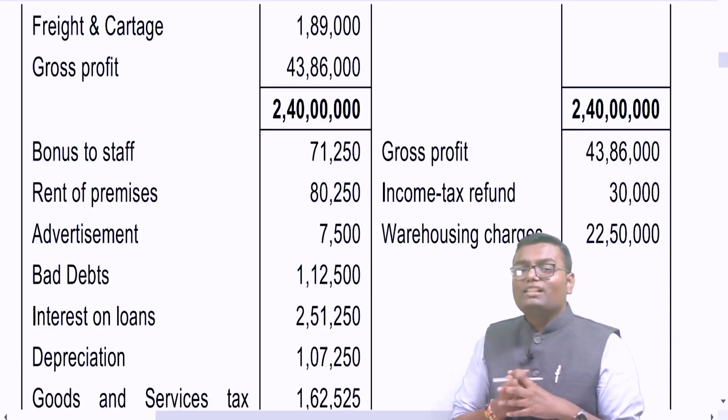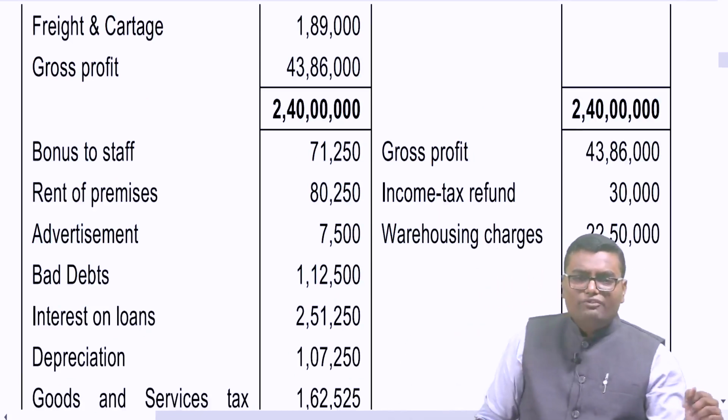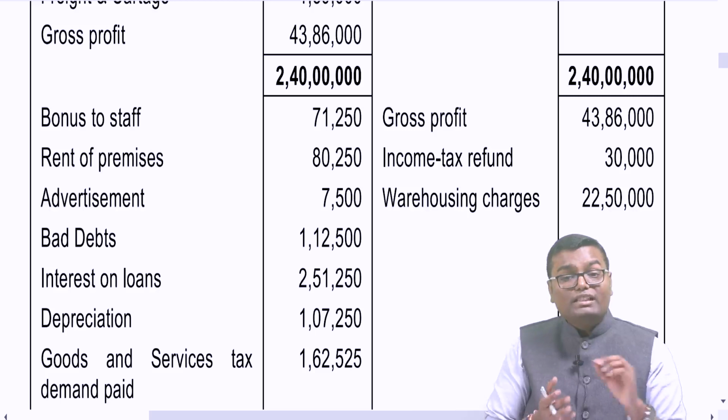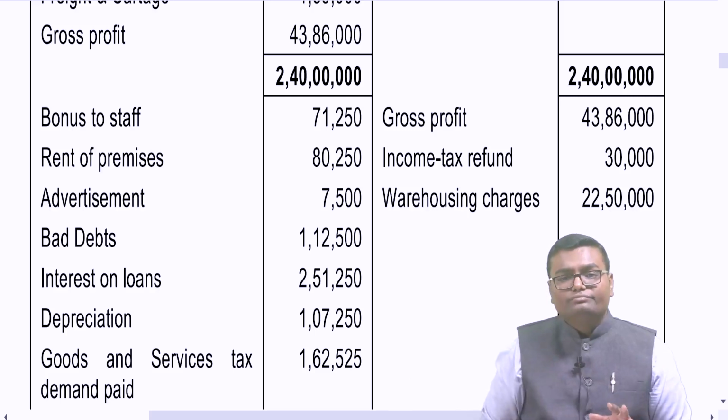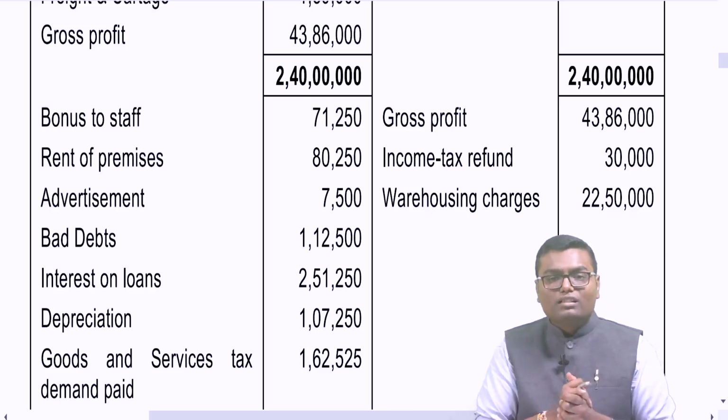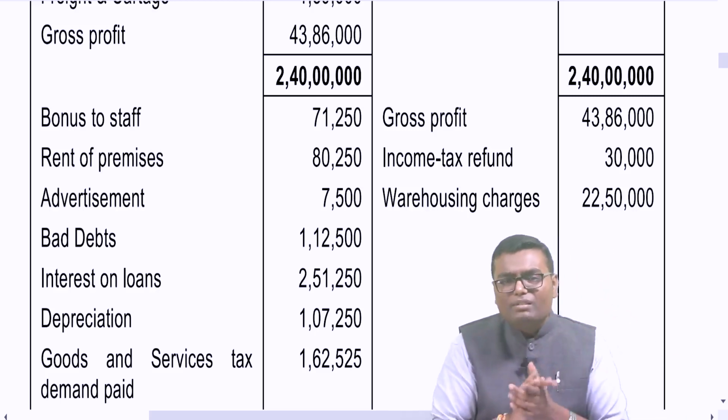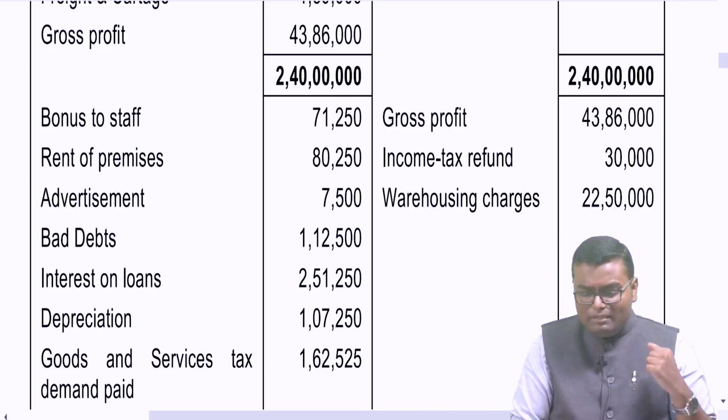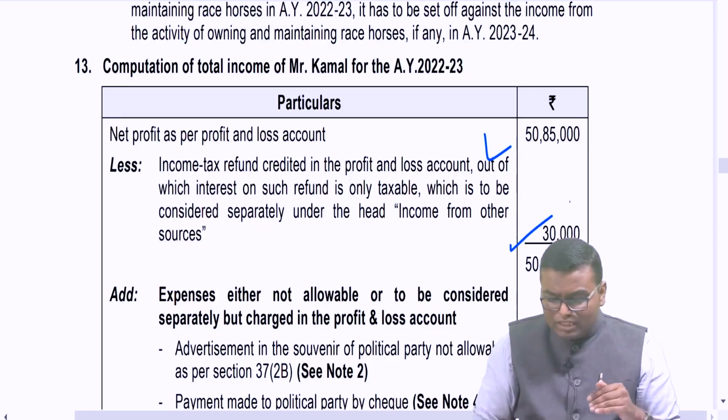Income tax refund 30,000. Whether income tax refund is PGBP income? First of all, income tax refund is never taxable. Interest on income tax refund is taxable under IFOS. However, nothing is taxable under PGBP. So 30,000 is included in PGBP income. I have to reduce the same, 30,000 deducted.